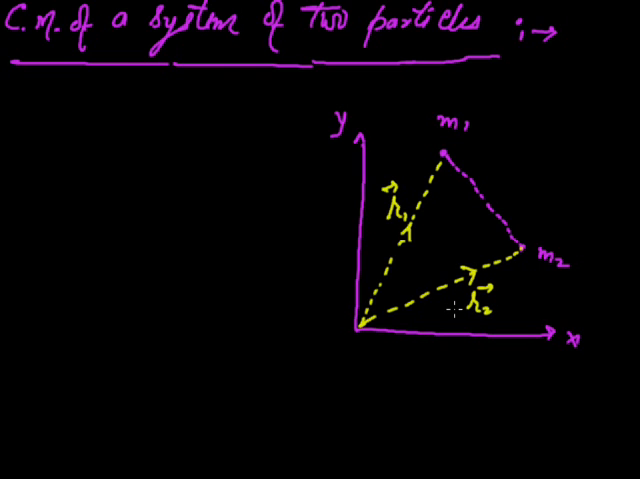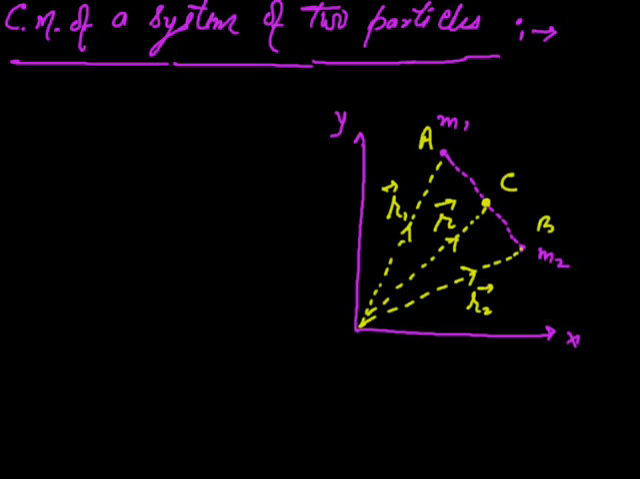These are the two position vectors. We are sure that the center of mass will be on the line which will join m1 and m2. Suppose this point is A, this point is B, and suppose here is the center of mass C. The position of this point will be R, and we have to treat this point C as the center of mass.